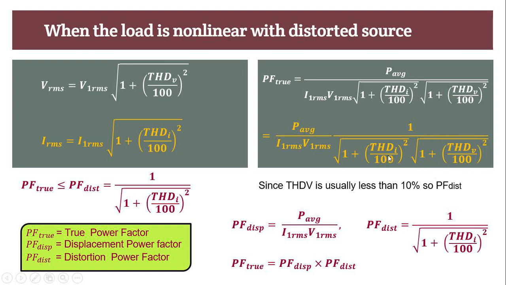So the remaining term is the displacement power factor, you remember, and the remaining part is 1 divided by 1 plus THD I by 100, which is the distortion power factor.